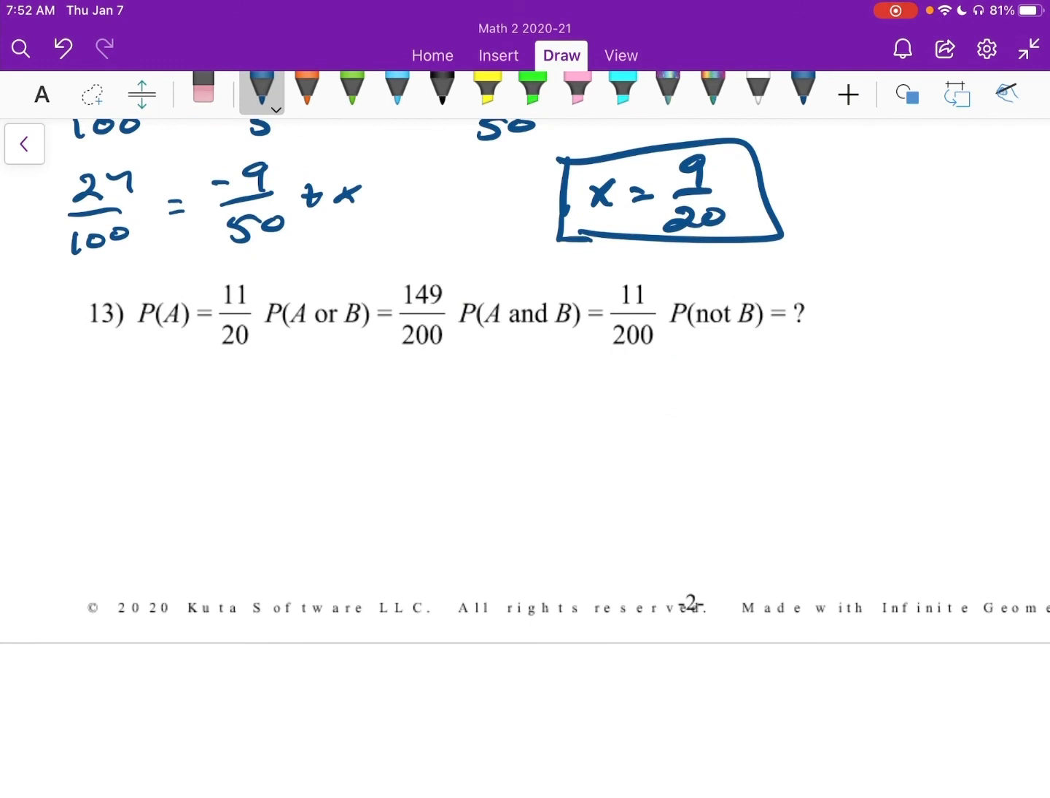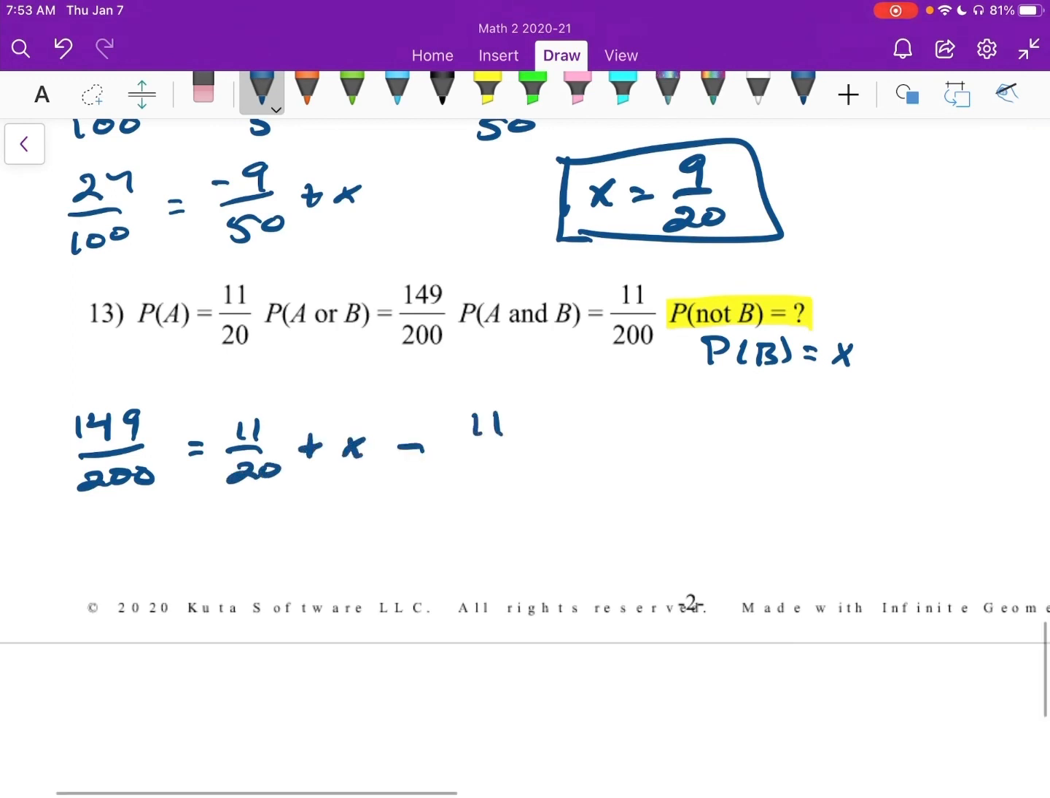Lastly, notice that what it's asking for is not B. So I'll say, well, probability of B is going to be my X. And then at the end, we'll have to find not B. So A and B is 11 over 200. Excuse me. We start off with or. I'm sorry. Start off with or. We have 149 over 200 is 11 over 20 plus X minus 11 over 200.